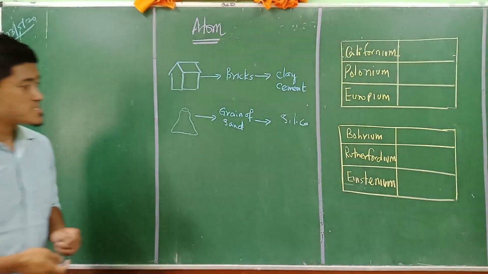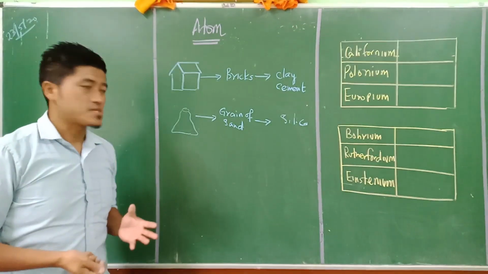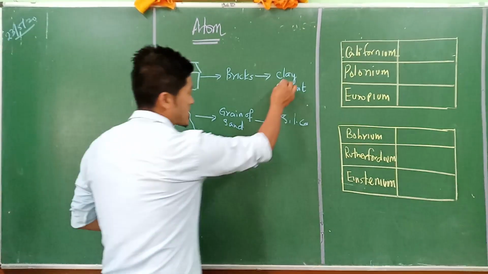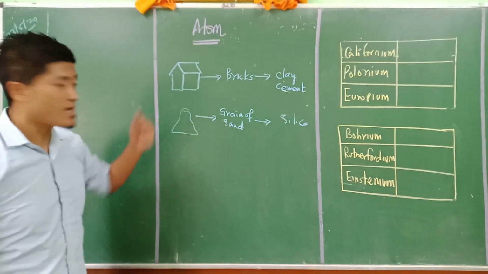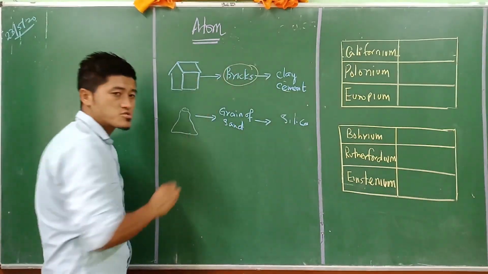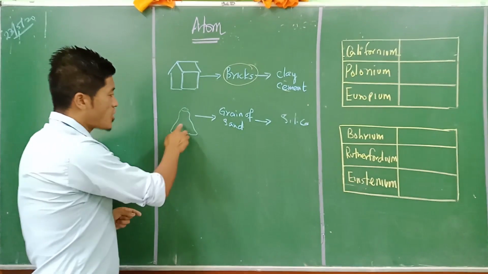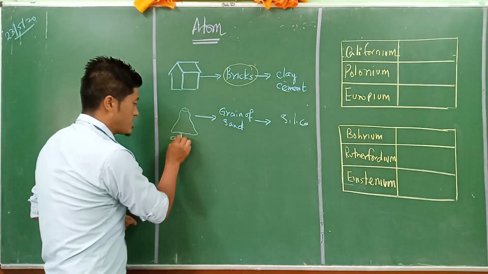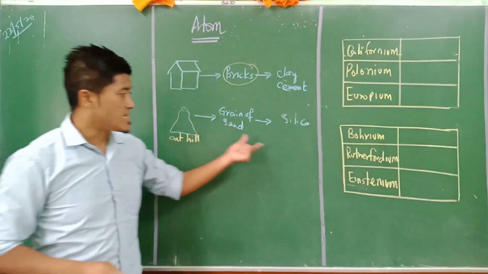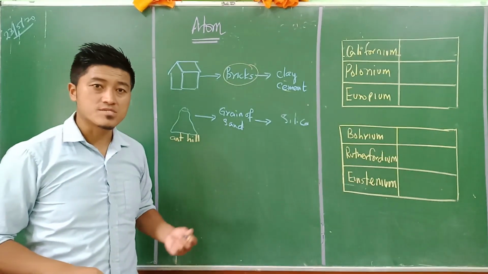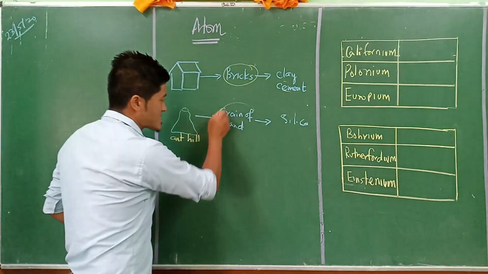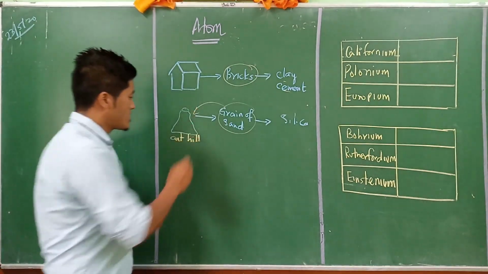Now, if you were asked what is the building block of this house, you are never going to say that clay and cement are the building blocks of the house. Instead, you are going to say that the bricks are the building blocks of the house. And in terms of the anthill, we never say silica and all the other minerals present in the sand, but instead we say grain of sand is the building block of the anthill.